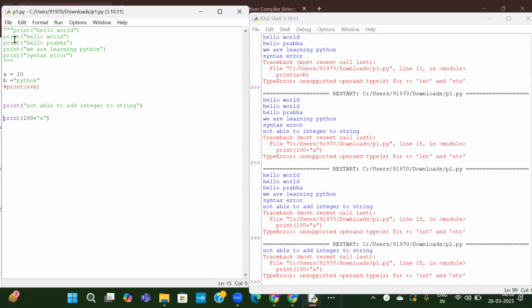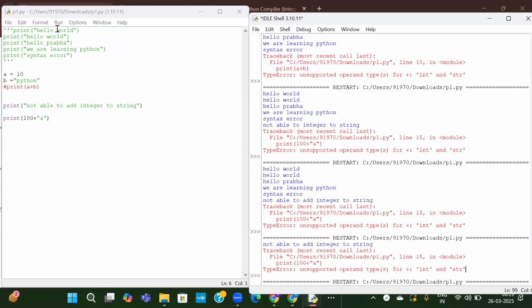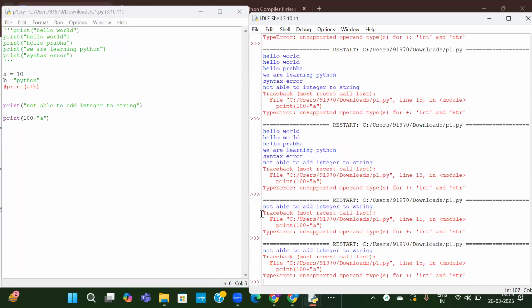This is the multi-line comments. You can do it in triple double quotes or triple single quotes. Now I have done it in double quotes. If you want to do it in single quotes also, that's fine. It works absolutely fine without any issues. See here, the same output. There is no difference at all.